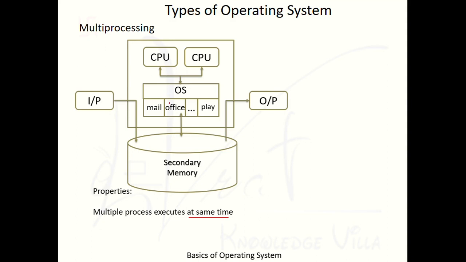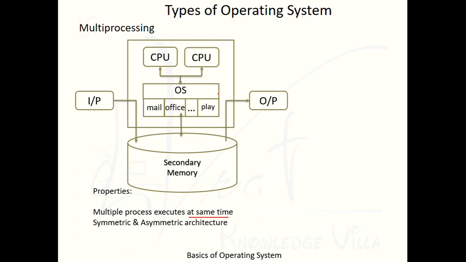Why? Because as we have discussed earlier, at a time a processor can execute only one process. But if we increase the number of processors, for example two processors, we can execute two processes at the same time. Suppose we are using four processors, so we can execute four processes at the same time.